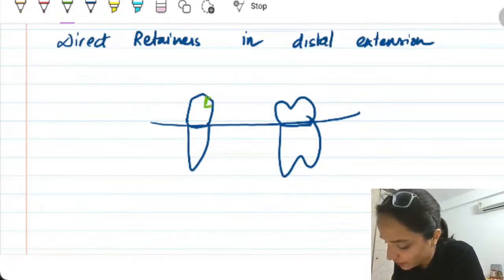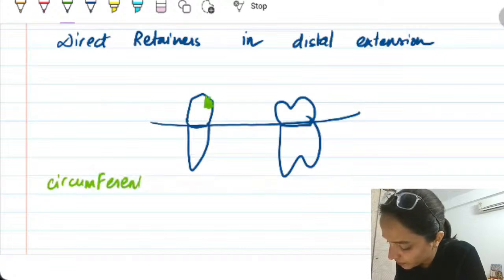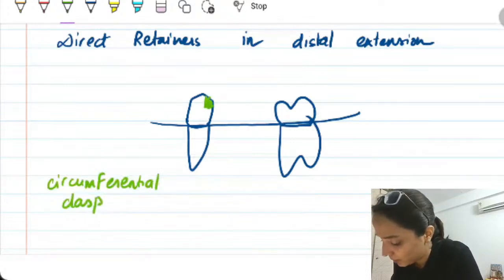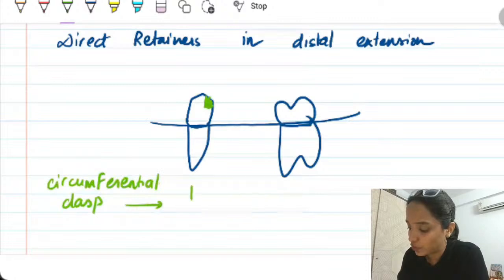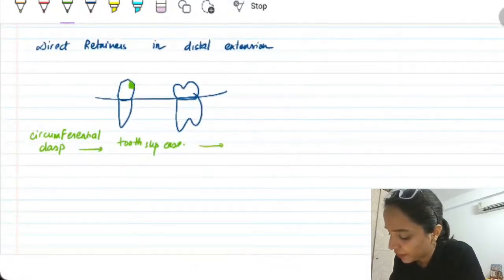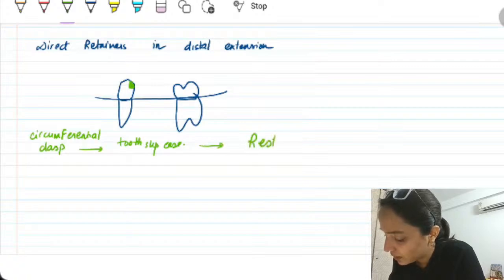Generally, in any circumferential clasp, these are very important words and terminologies. So try and remember that. In any tooth supported case, with a circumferential clasp, the rest is situated adjacent to the edentulous area.